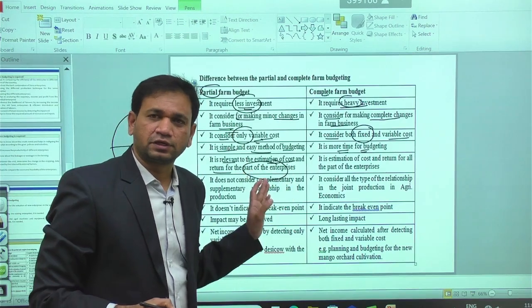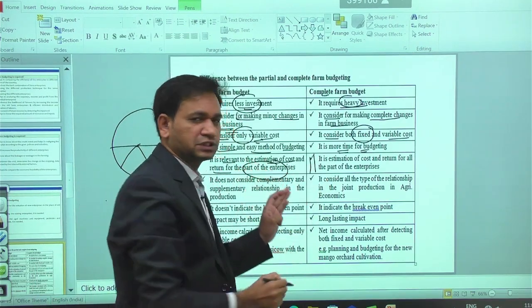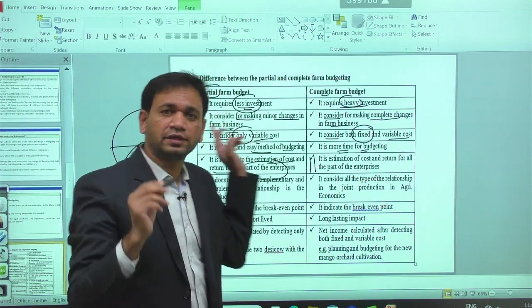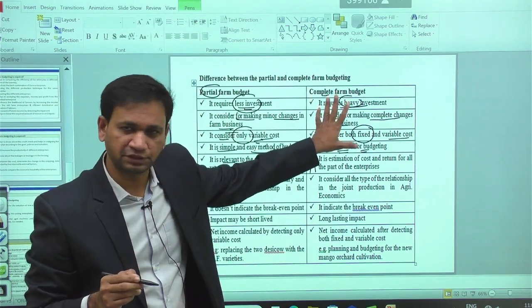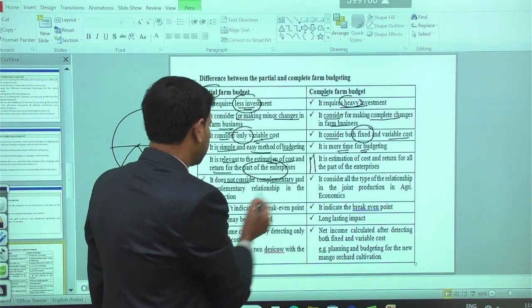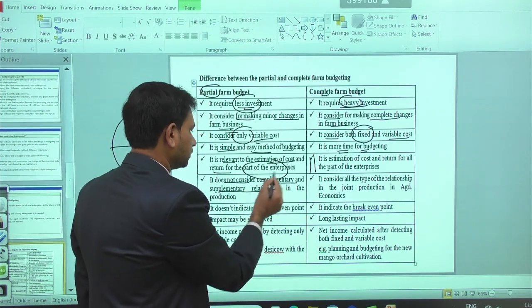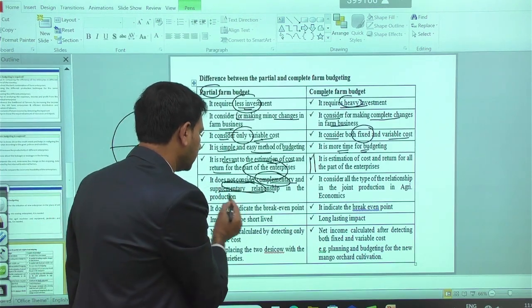Estimation of the cost and return for the part of the enterprise. But in the case of complete budgeting, it is relevant to the estimation of the cost and return for all the enterprises. Partial budgeting does not consider the complementary and supplementary relationship in the production.